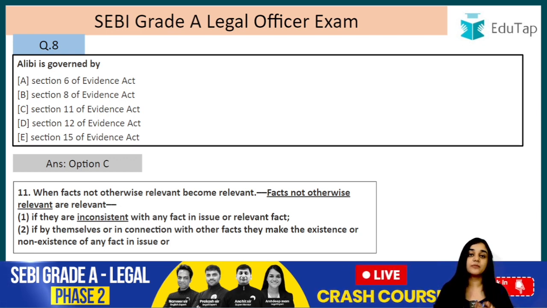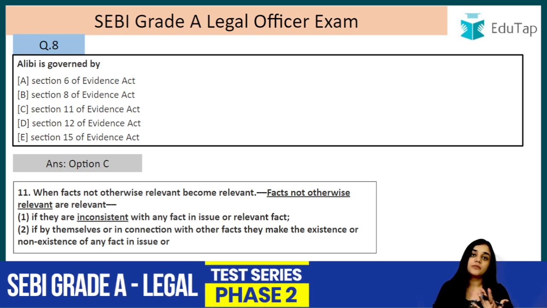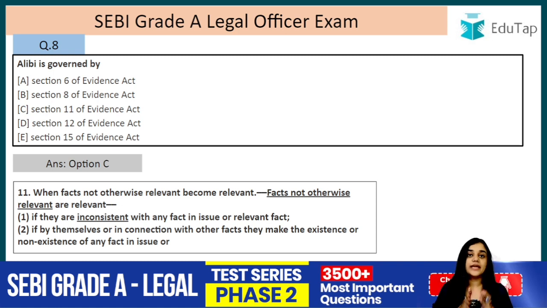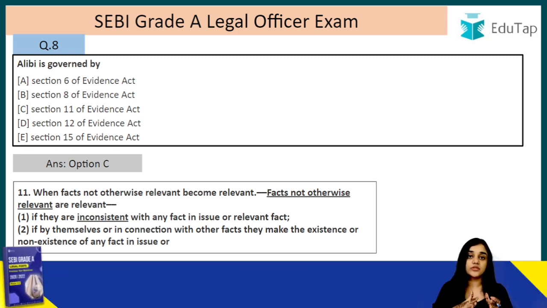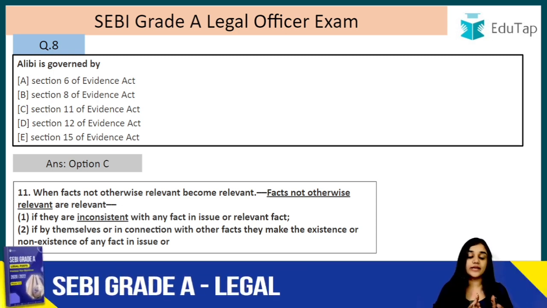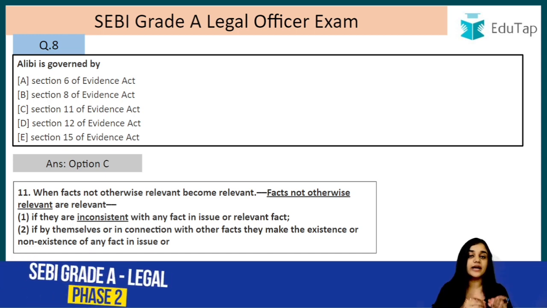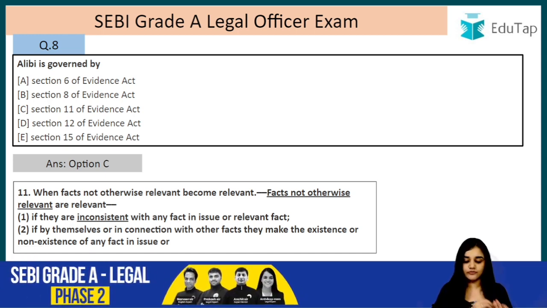So this is what? This is alibi. He is proving that I was at some other place, right? So this is completely inconsistent. Either it is black or white. Inconsistent implies that it is impossible, right? Either it is black or it is white. So this is inconsistent, that he could not possibly have been in Delhi because he has proved that he was actually in Calcutta at 12 p.m.